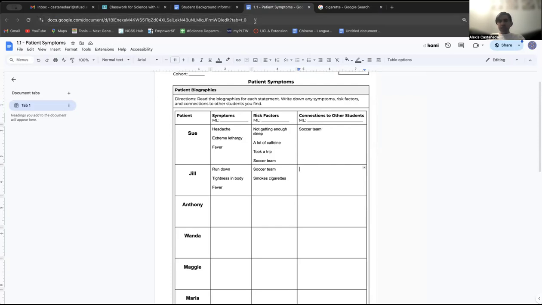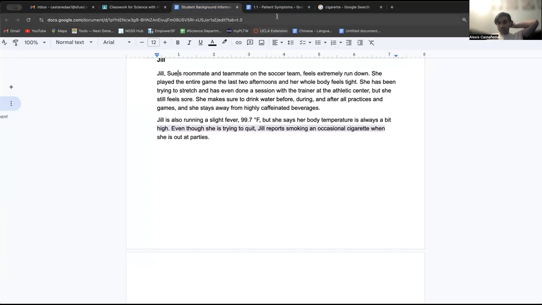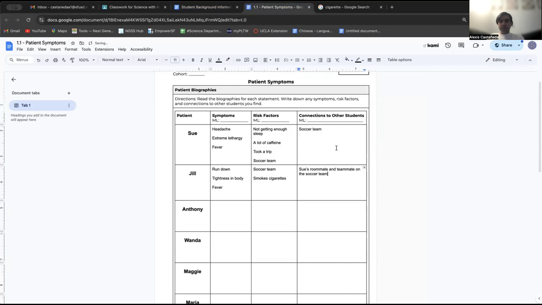So what are her connections to other students? What other students is she connected to? Well, we know that she is Sue's roommate and teammate on the soccer team. So that means that she lives with Sue.